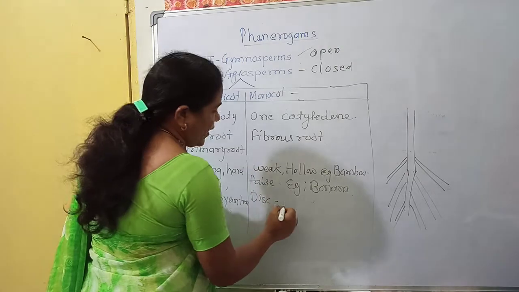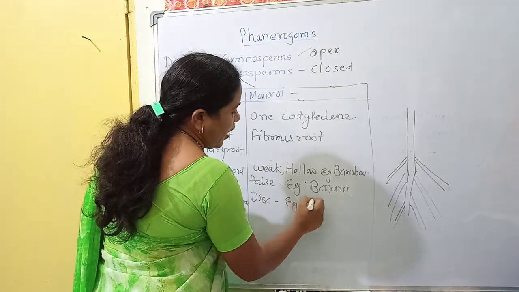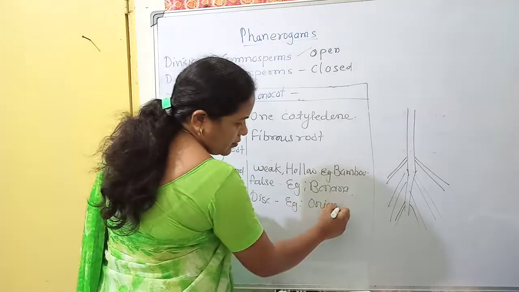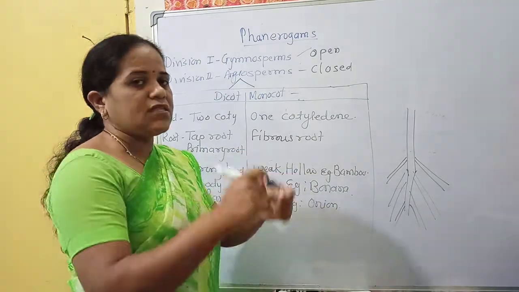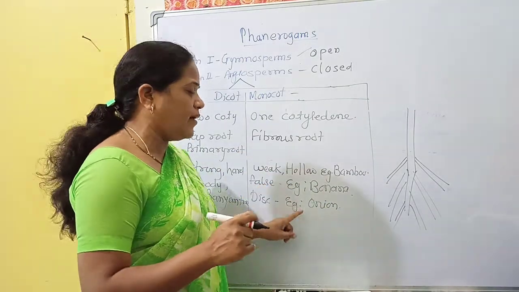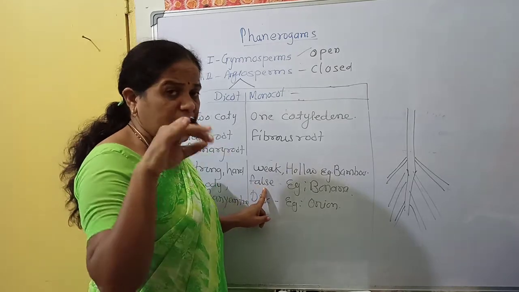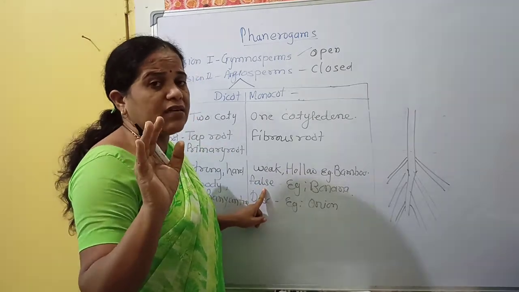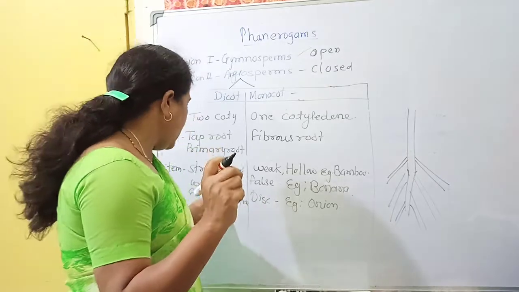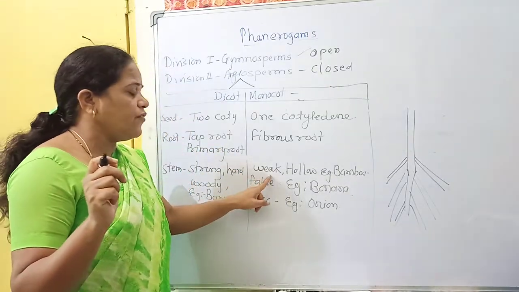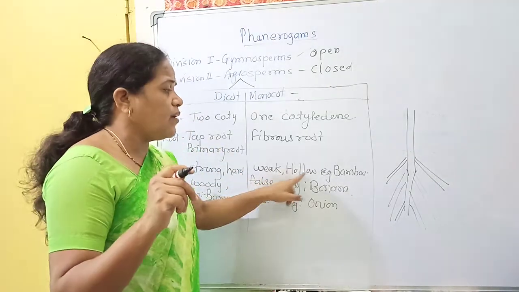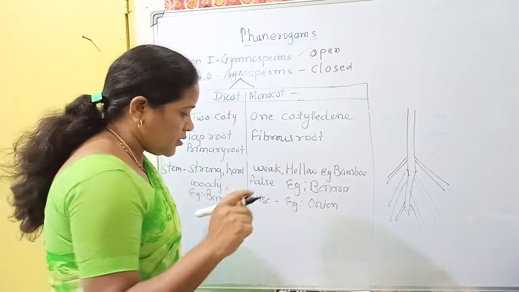The disc like stem example is an onion. Whenever we cut the stem of this plant, we see a disc like structure. We see the stem, but it does not work as a strong stem like in a dicot. Then the weak stem is like a bamboo. Okay, so this is the stem.